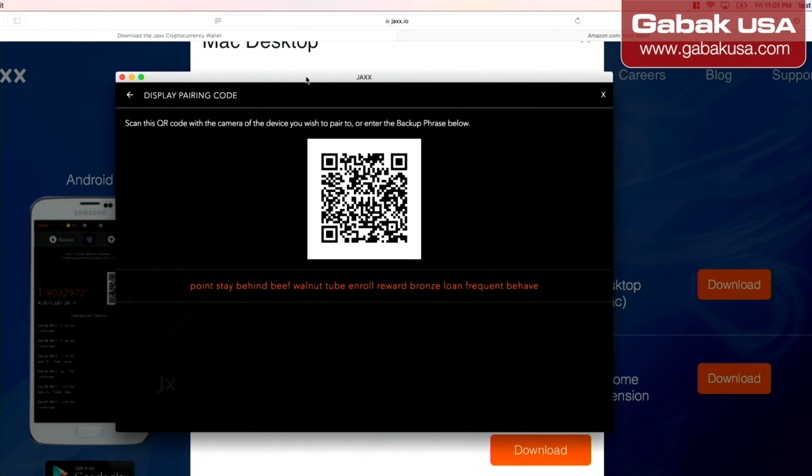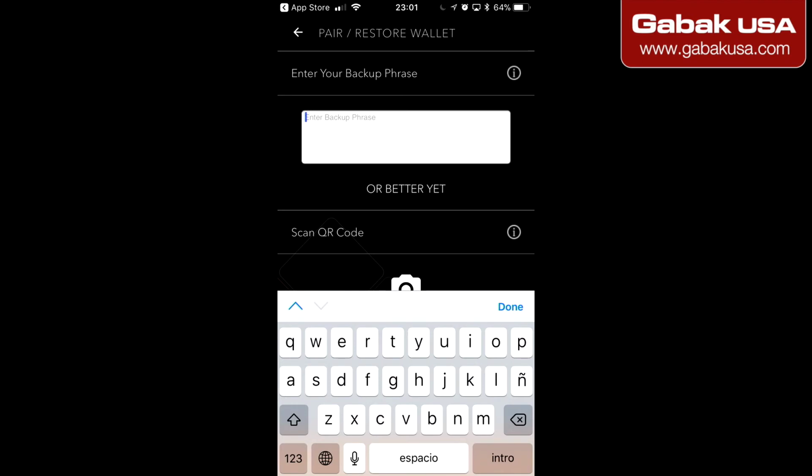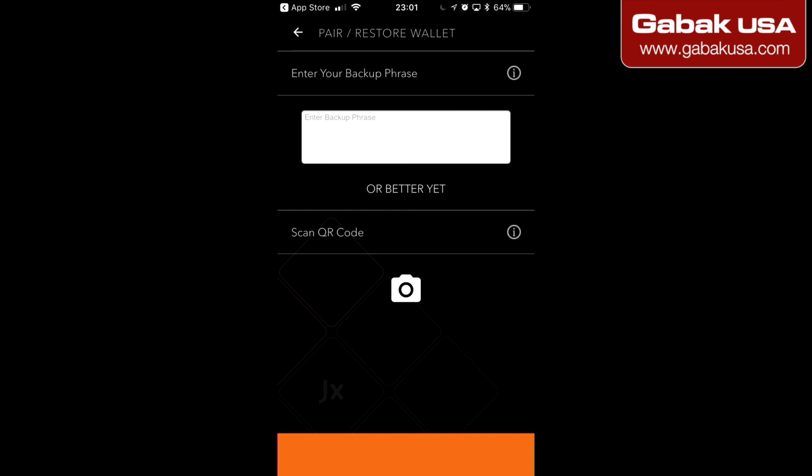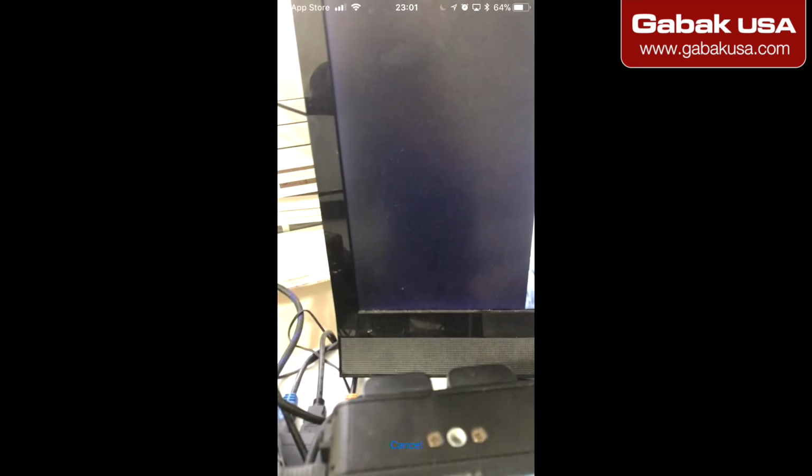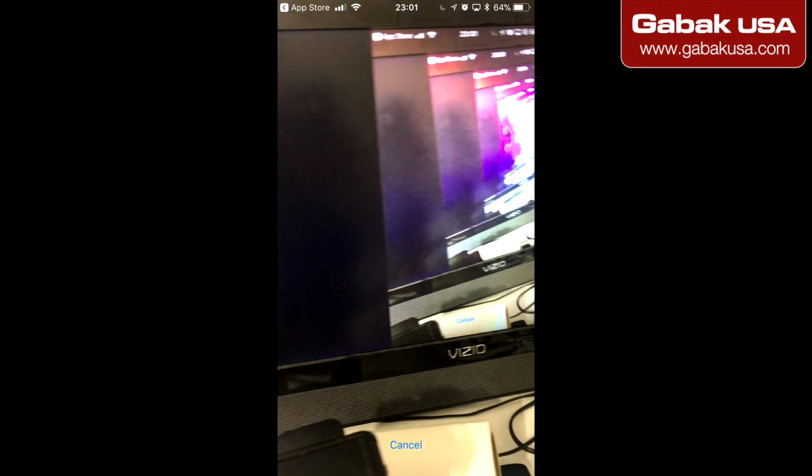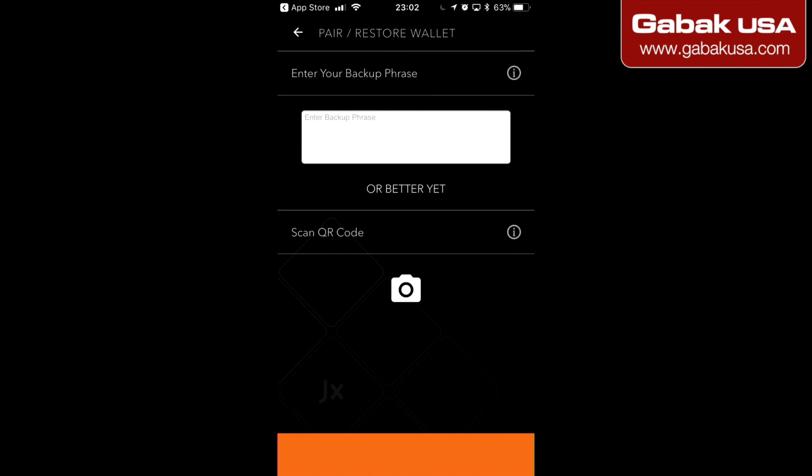So I'm going to change to my phone, so that way you will see everything. Now we are on my phone. As you can see, the only thing that I have to do is click where it says the camera. You just tap on the camera, and here you will see my camera. So as you can see, here is my camera. This is what we're going to be using. We're going to cancel. I'm going to change the monitor and I'll show you.